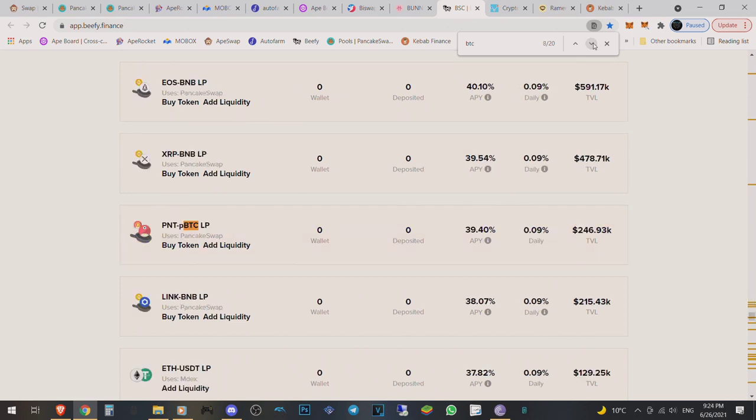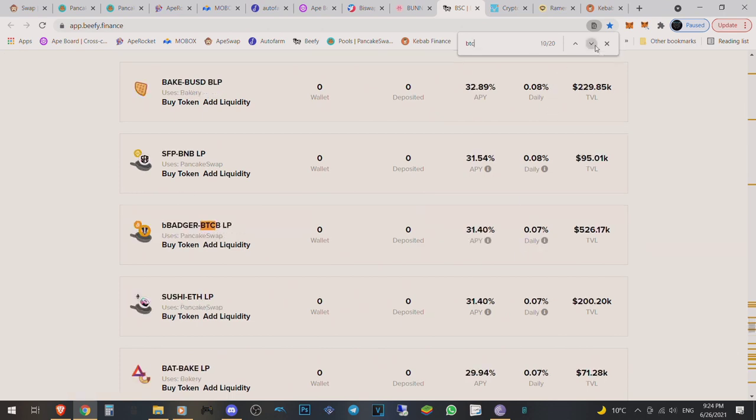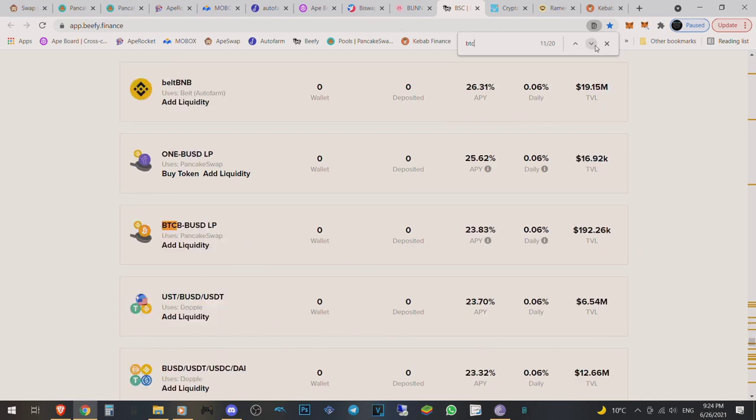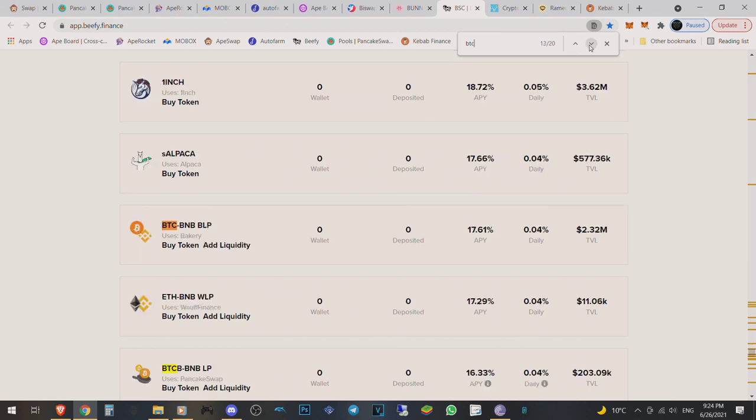We're just going to look for something like BNB, BTC. This is also a decent one, Bitcoin and then USDT. So one side is stablecoin, the other side is Bitcoin. You get a 36% interest rate on that, which is pretty nice. But that is BUSD. Still, I would like to get into something that will not be staked with stablecoins at all. So this is the place that we want to be on. Bitcoin BNB. We get 17% and it's on Bakery Swap.